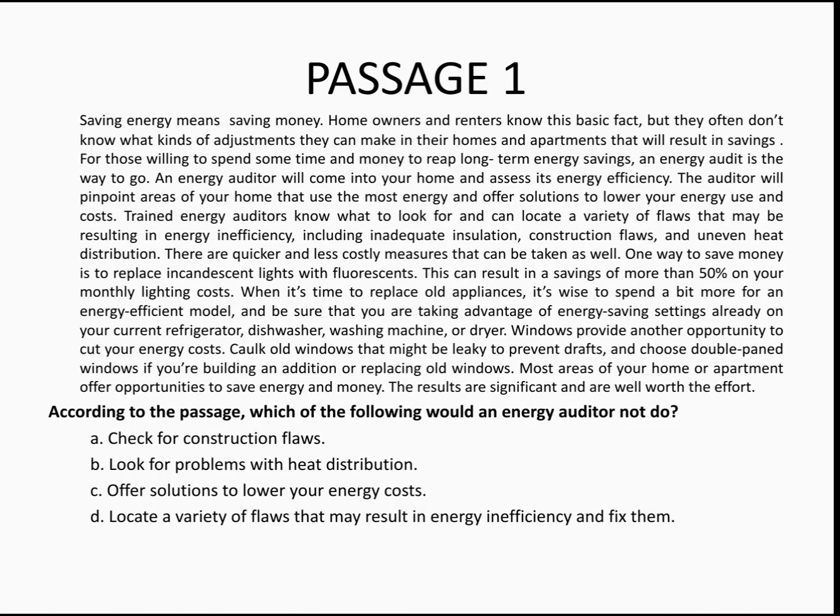An energy auditor may give you the location of flaws that are actually costing you high on electricity, but it is not the duty of an energy auditor to fix those flaws, right? So because you have the words fix them, I am choosing that as my answer. Hope you got it. So moving to the next question.